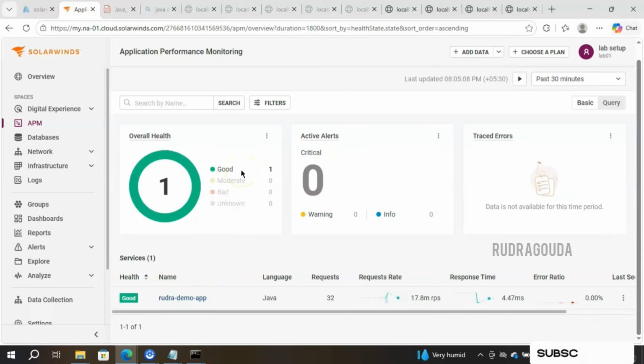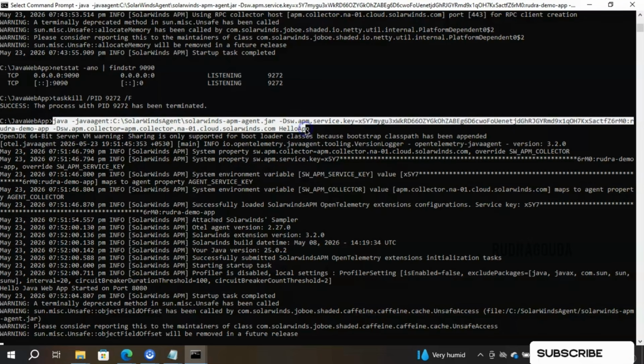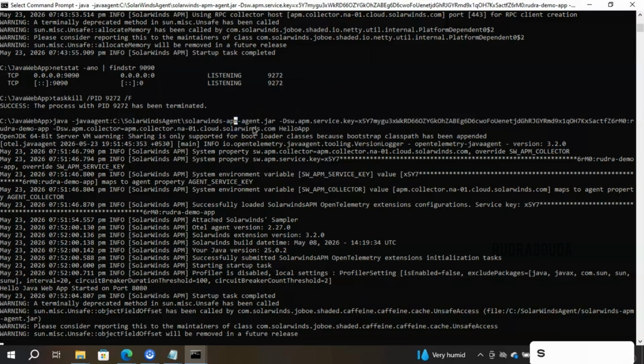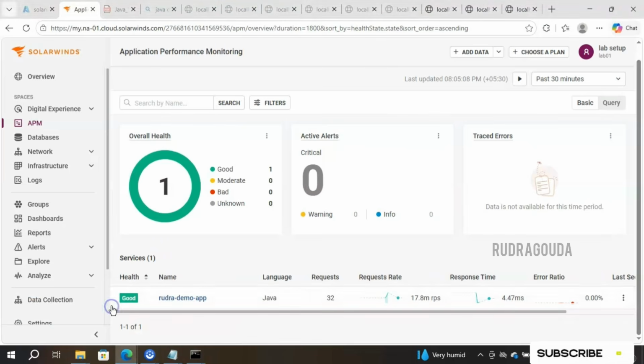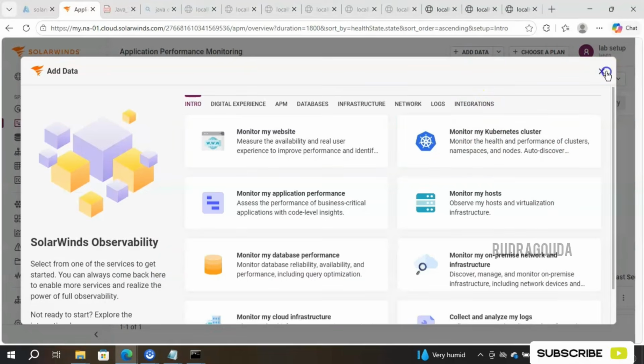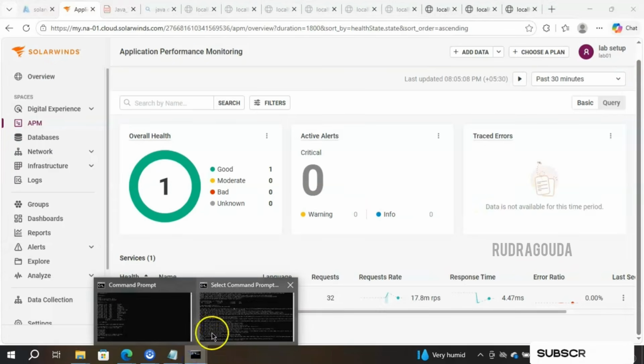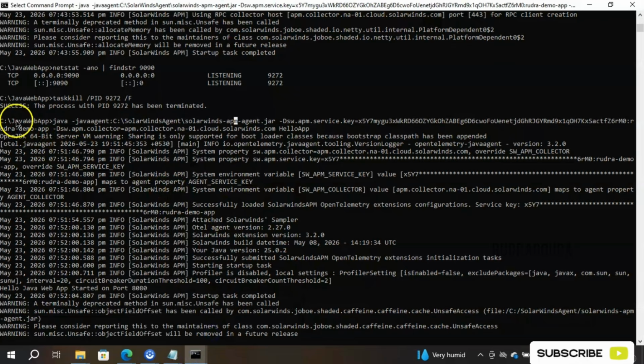The only thing you need to remember when you are practicing on your laptop or at home, please make sure this particular script or line should run inside the Java web app. Wherever your Java web app is present, inside that only you need to run this command. Okay, Java agent, then this is the complete path of that one. From where you got this information, you will get once you go into the application performance, add data, and then you choose the APM. That time it will give the information. Hope you remember at the time of instrumenting, we got that particular code. So you need to execute that particular code inside the Java web app.